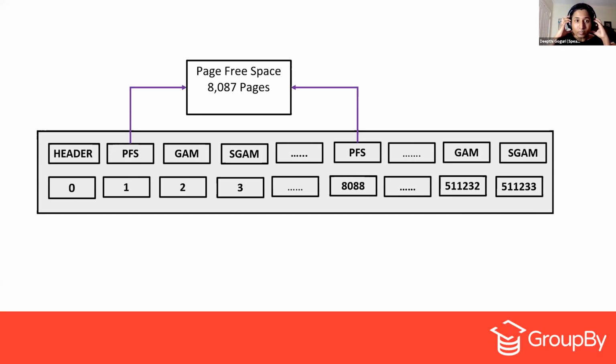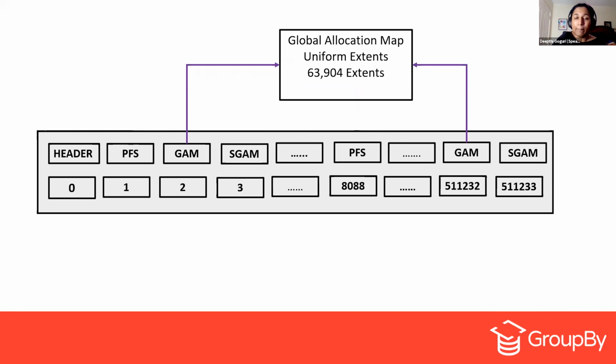And when you come to the GAM page, that is the global allocation map page. It stores information in the form of a bitmap value of whether an extent is allocated or free. An extent is a group of eight 8 KB pages.